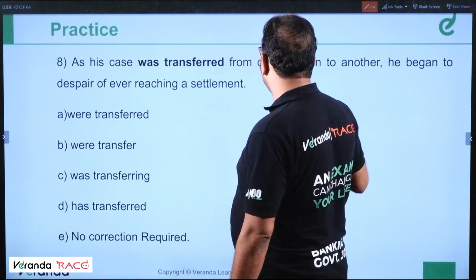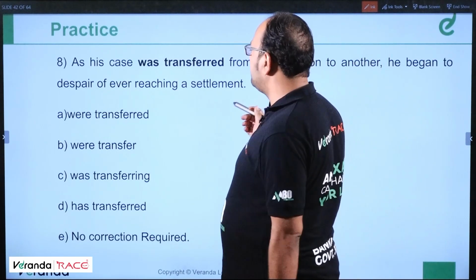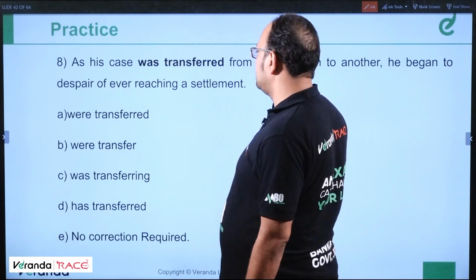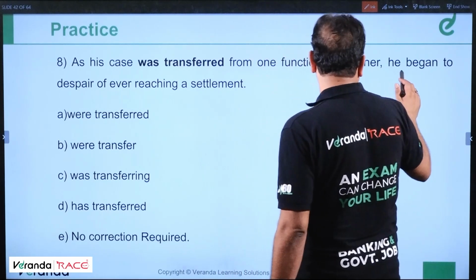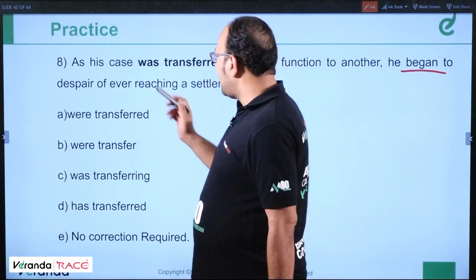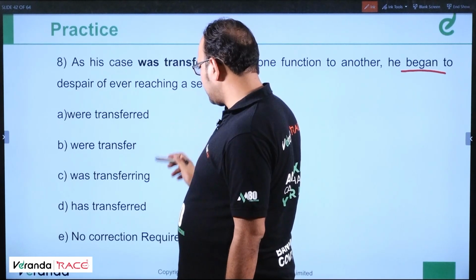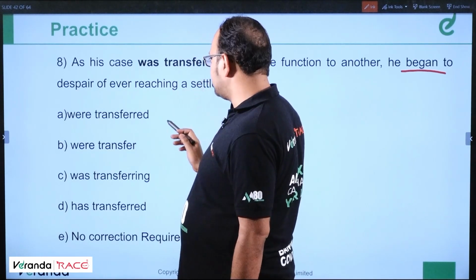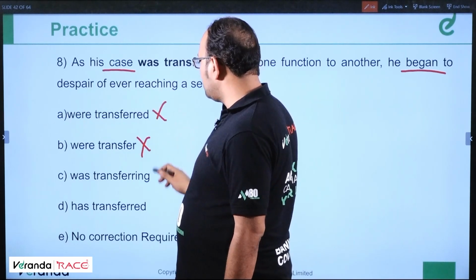As his case was transferred from one function to another, he began to despair of ever reaching a settlement. Began is past tense. As his case was transferred, was transferring, has transferred. See, the sentence is in past tense. Case is singular, so this is wrong.